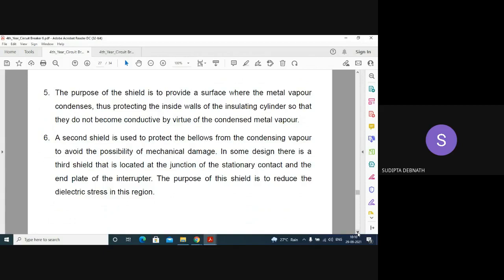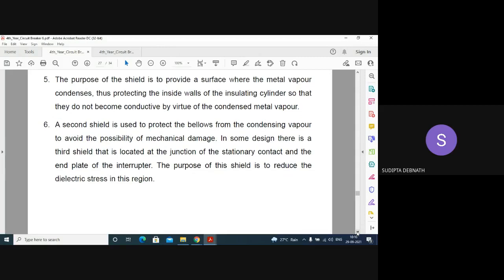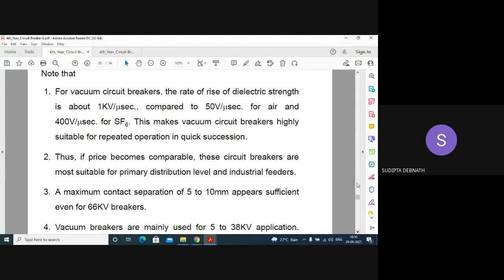Another shield is provided to protect the bellows from the condensing vapor to avoid the possibility of mechanical damage. So one shield is provided so that the metal vapor may be condensed on it. Another shield is provided to protect the bellows from the condensing vapor. And a third shield is provided to reduce the dielectric strength of the medium. So 3 shields are provided, and the purpose of each shield is different.